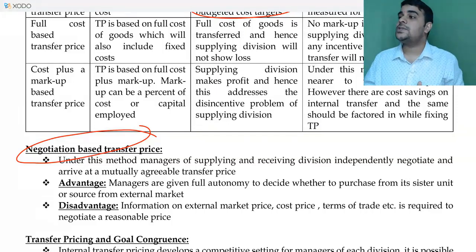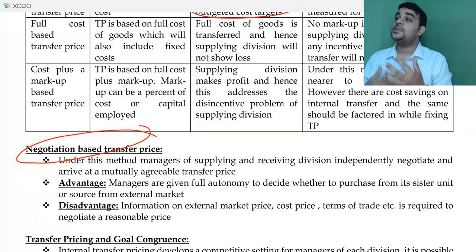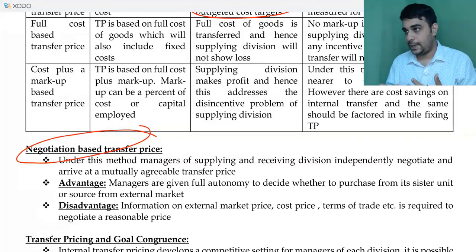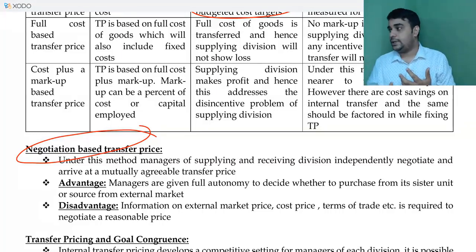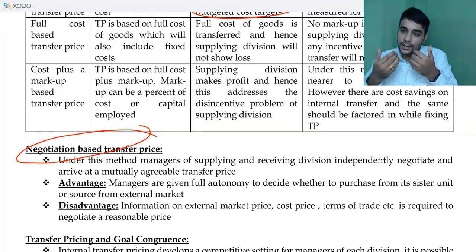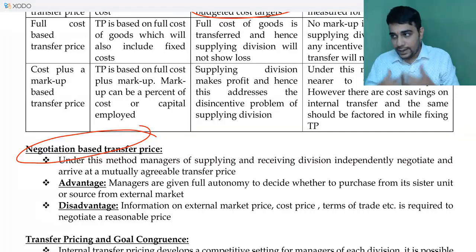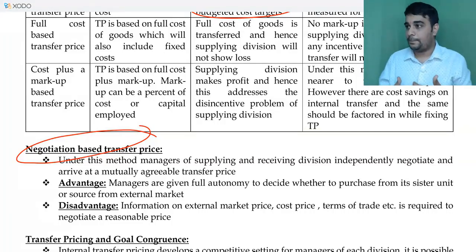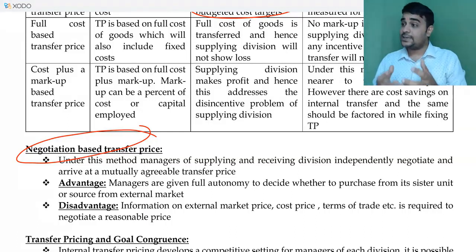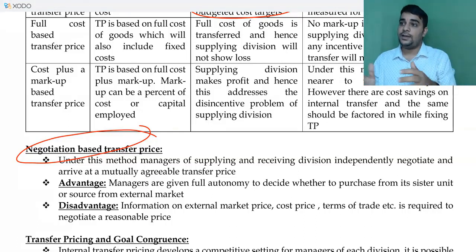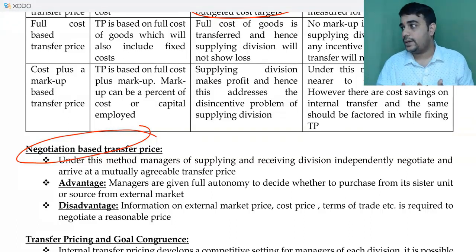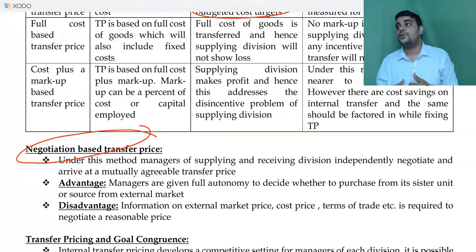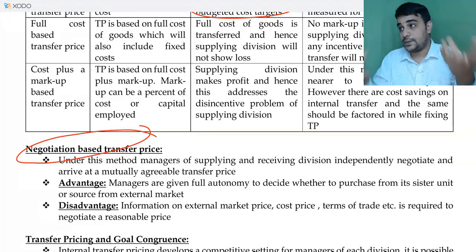When those charges are being made, because of full freedom being given to them, if you end up charging a very high price, you may think whether to use an internal division or let me try to use my own employees and try to save on some cost. What will happen is the quality can get impacted, all those issues can come. This is an example of a Big Four, but there are other examples where instead of taking from my own division, I can even go ahead and take it from outside. When I take it from outside, I will save cost, but the company as a whole is going to lose.